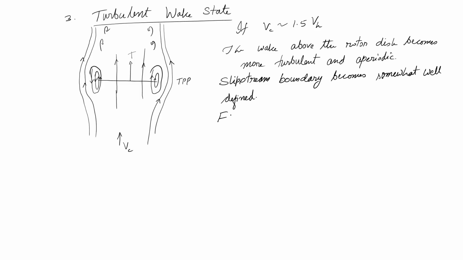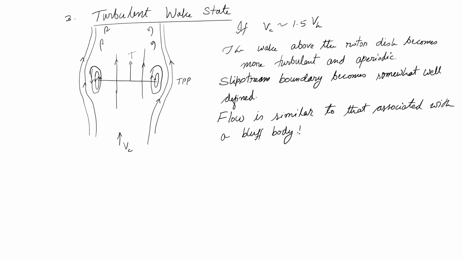and the key takeaway is that the flow field is similar to that associated with a bluff body.